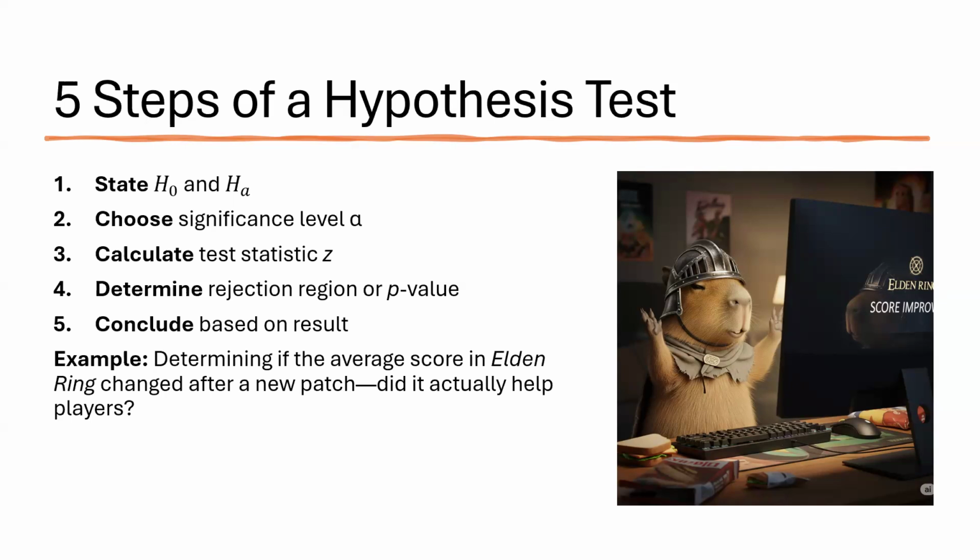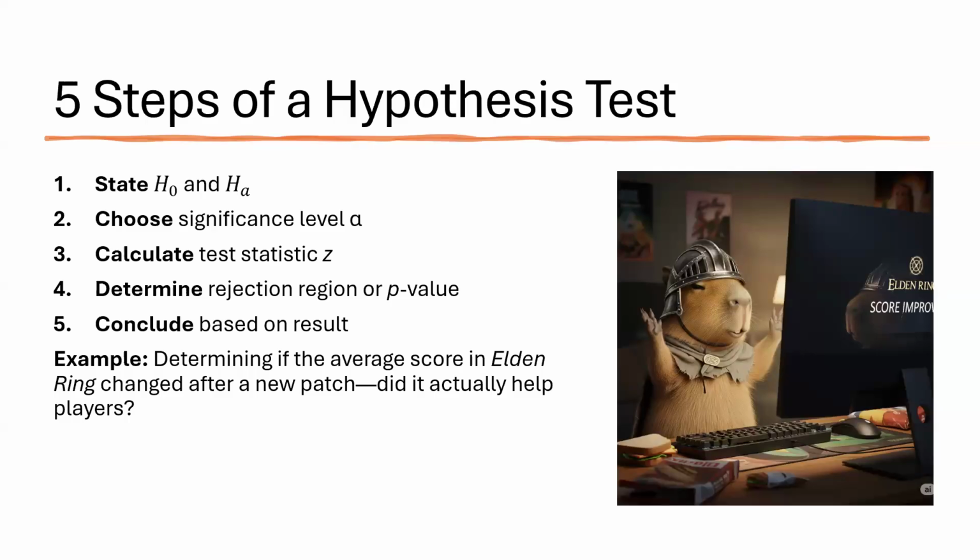Then calculate the test statistic. Based on your sample mean, sample size, and standard deviation, compute a z-score. This measures how far your sample result is from what the null hypothesis says should happen, scaled by the standard error. The farther it is from 0, the more surprising your result is under the null hypothesis.